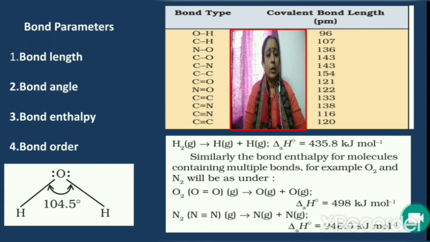Now for isoelectronic species, that means for the species having the same number of electrons, the bond order will also be the same. For example, consider nitrogen, N2, and carbon monoxide, CO. These two are isoelectronic, and you know that a triple bond is present between two nitrogen atoms in nitrogen molecule. So what will be the bond order in carbon monoxide? It will also be 3.